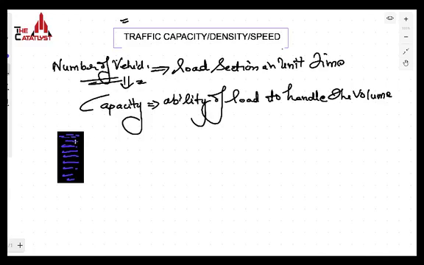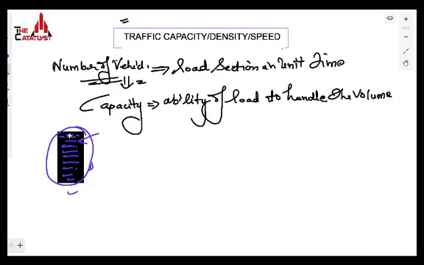Now, if somebody asks you what is the volume of this bottle, then you will calculate the volume like L times B times H. This will be the volume. And if somebody asks you what is the capacity, then you will say the maximum amount of water which this bottle can handle or store will be the capacity of this bottle. It means that the capacity of the roadway is the ability of the roadway to accommodate the traffic volume, which means that capacity is basically the maximum volume, or it is the handling ability of the particular road section.